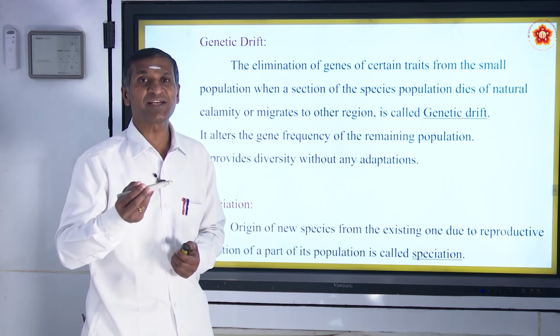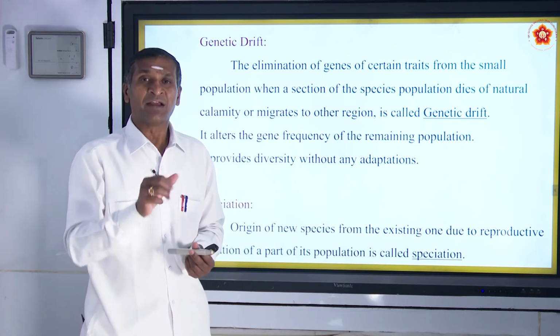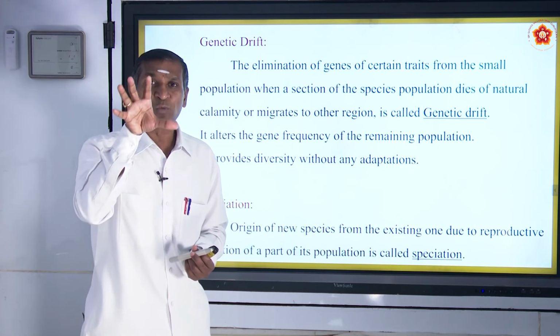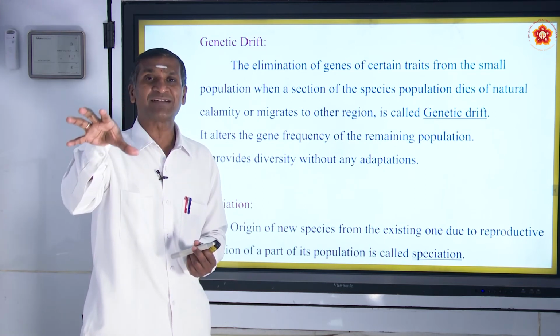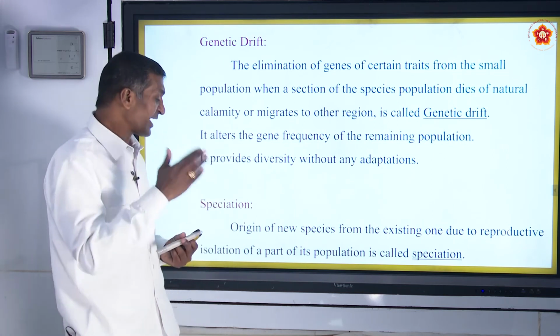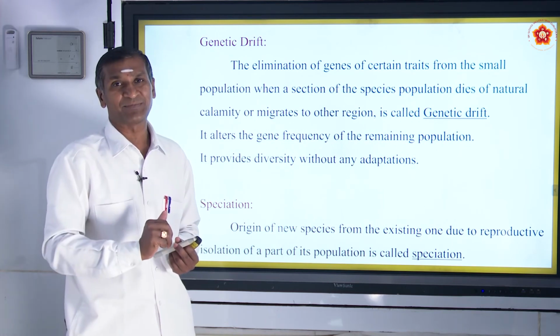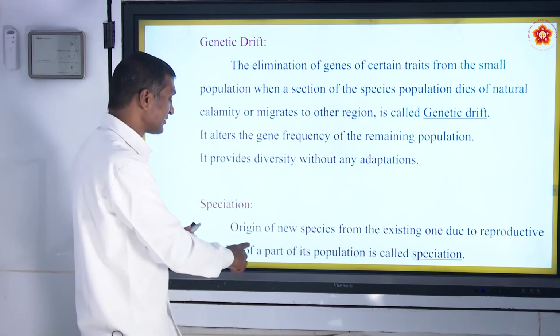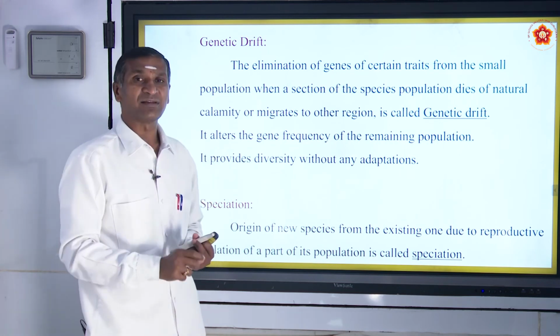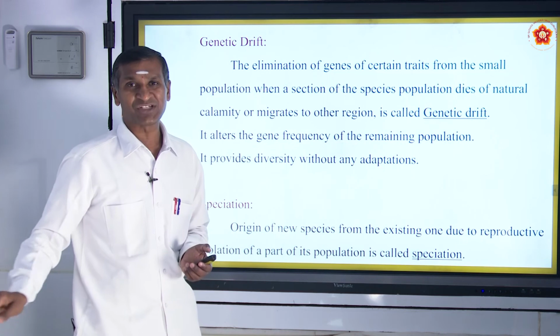New species come from the existing one. When part of the existing population get isolated, get separated from its whole population, that process, that phenomenon is called as speciation.